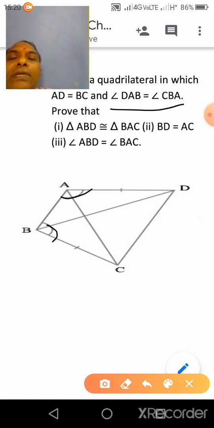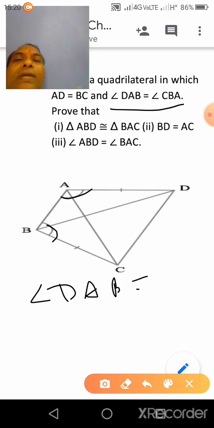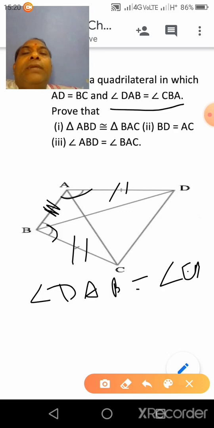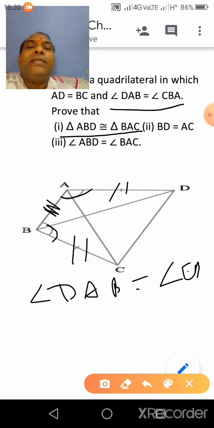So angle DAB is equal to angle CBA, given. AB is equal to AB, common in both, and AD is equal to BC, also given. So by SAS, both triangles will be congruent. So you can write, the first part will be proved, that triangle ABD will be congruent to triangle BAC by SAS,